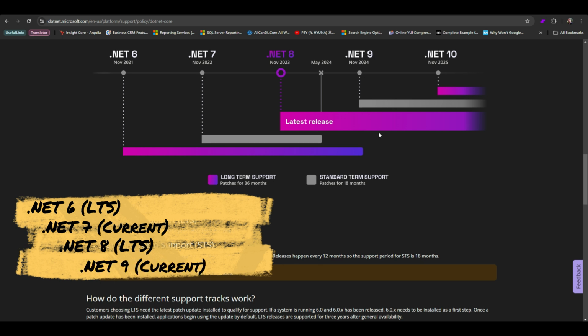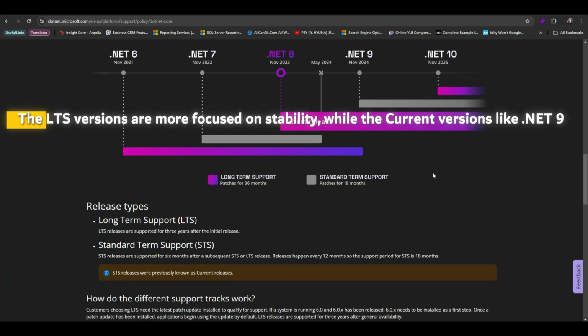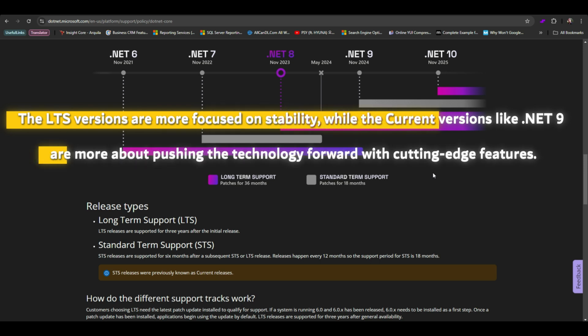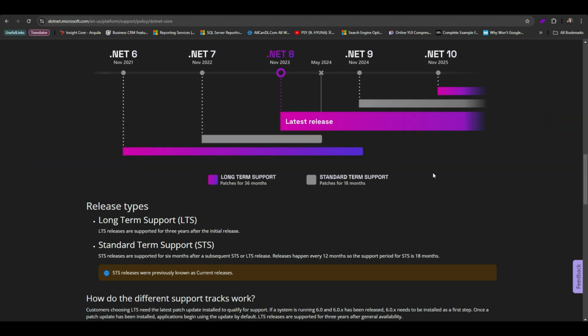.NET 9. Now we are moving into .NET 9, which as of now is still in the RC0 release candidate phase. It's set to be a current release, so it's perfect for developers who want to adopt the latest and greatest features but may not need the long-term support that .NET 8 offers. And remember, the LTS versions are more focused on stability, while the current versions like .NET 9 are more about pushing the technology forward with cutting-edge features. So if you are working on projects where you want to be more on the edge of innovation, you'll want to try .NET 9. But for larger scale mission critical apps, you might want to stick to LTS versions like .NET 8.